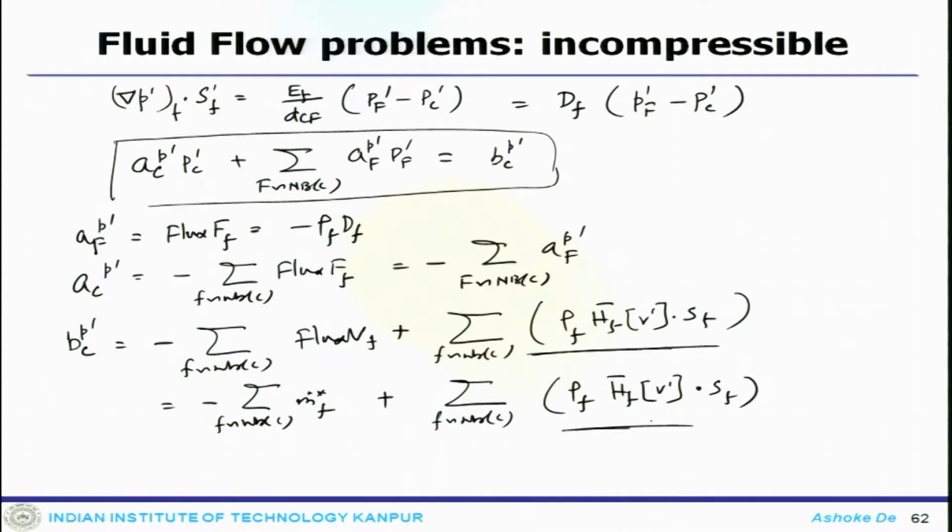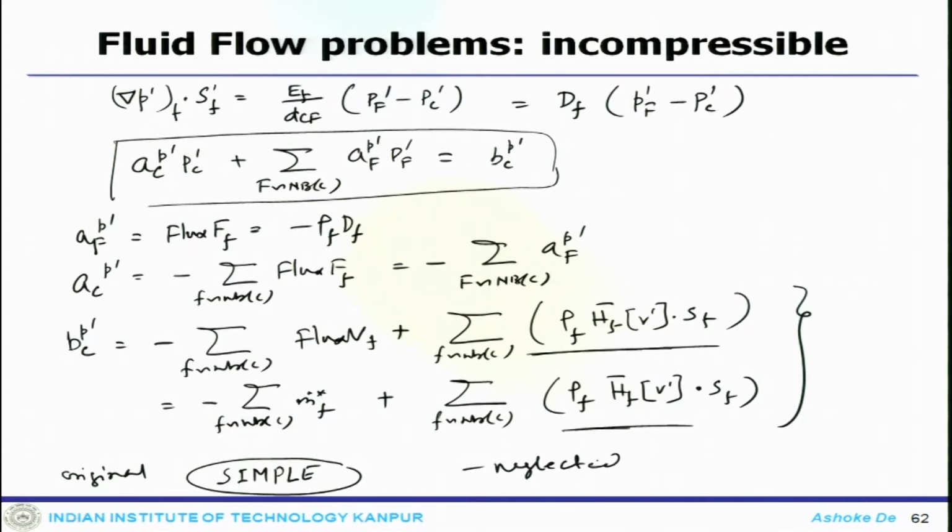But when we looked at the original SIMPLE algorithm, these terms are essentially neglected. Now, one can think about what can happen to the solution once you neglect that. You can still achieve the solution because it is an iterative process, but it may slow down or some sort of errors will accumulate over the iterations.